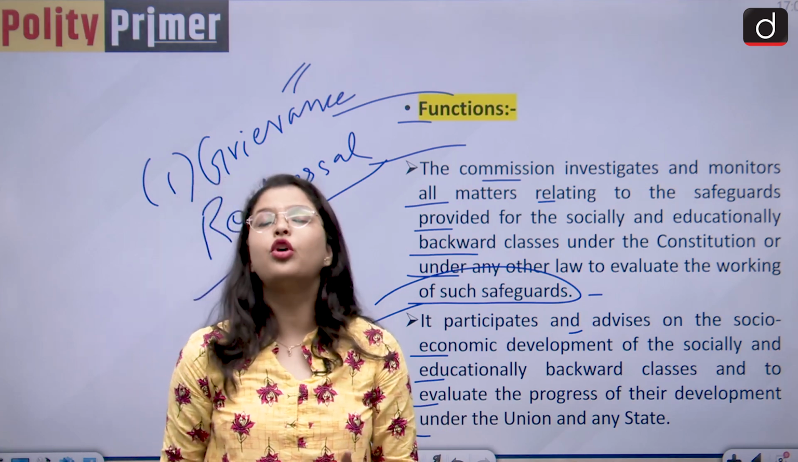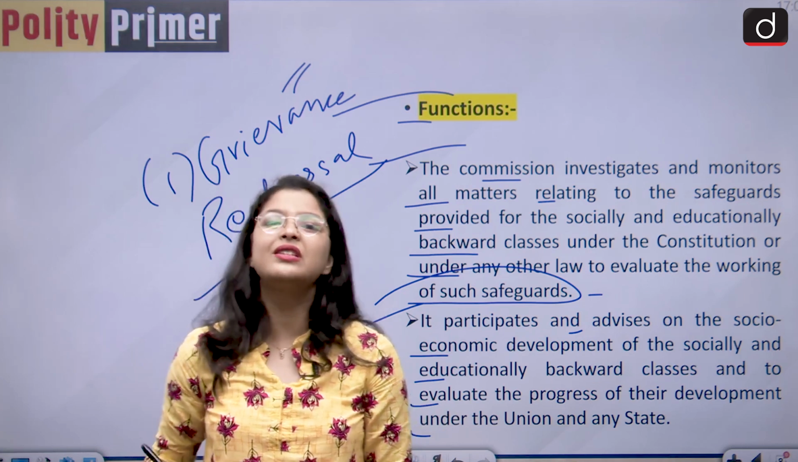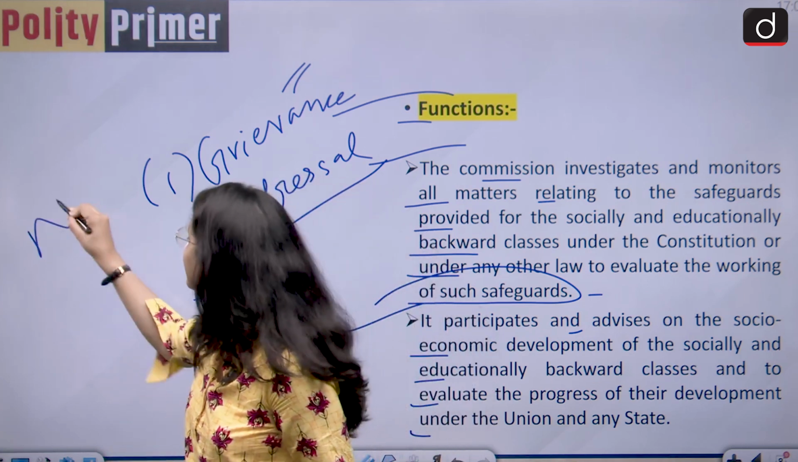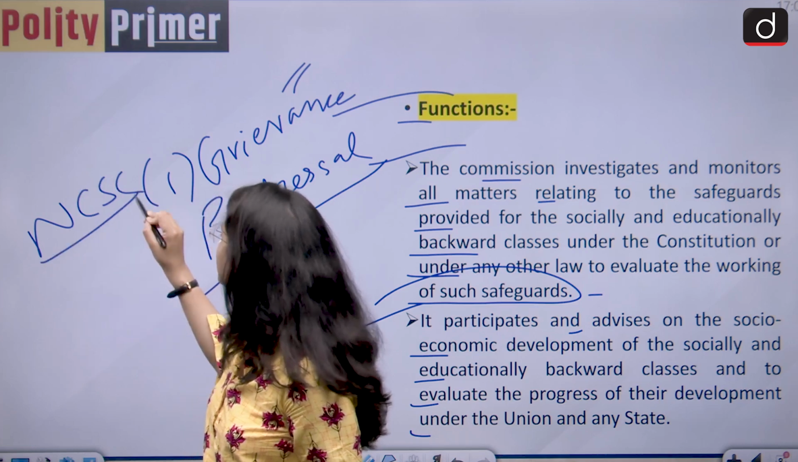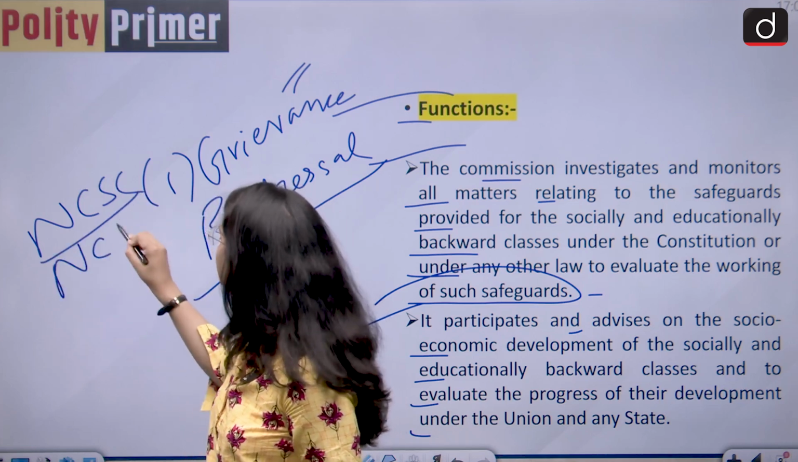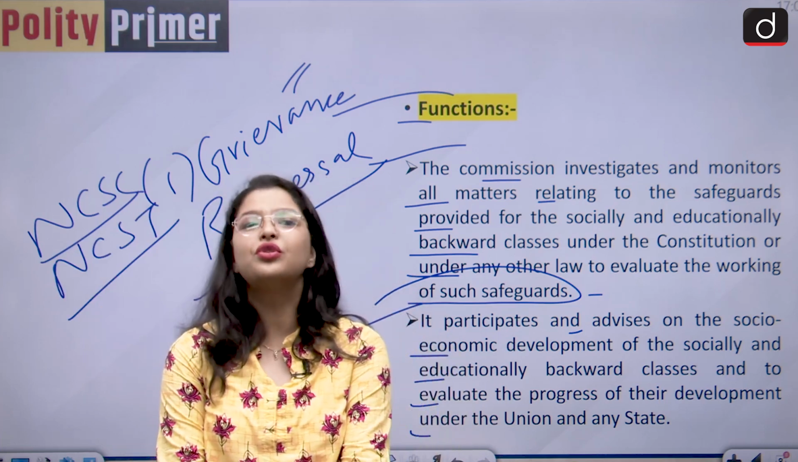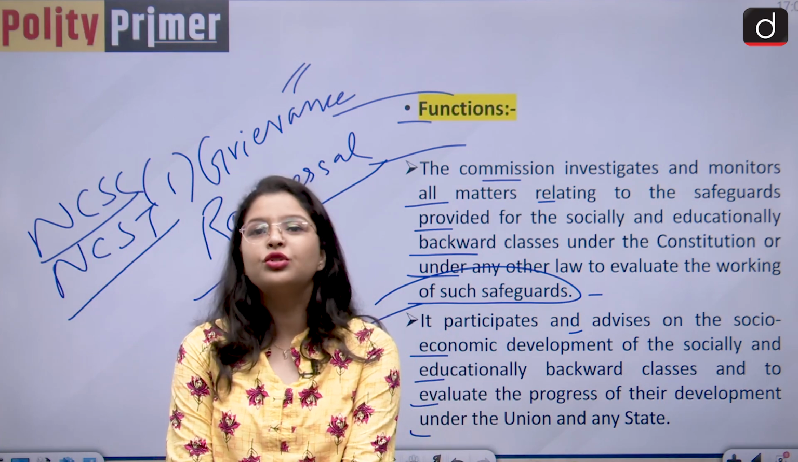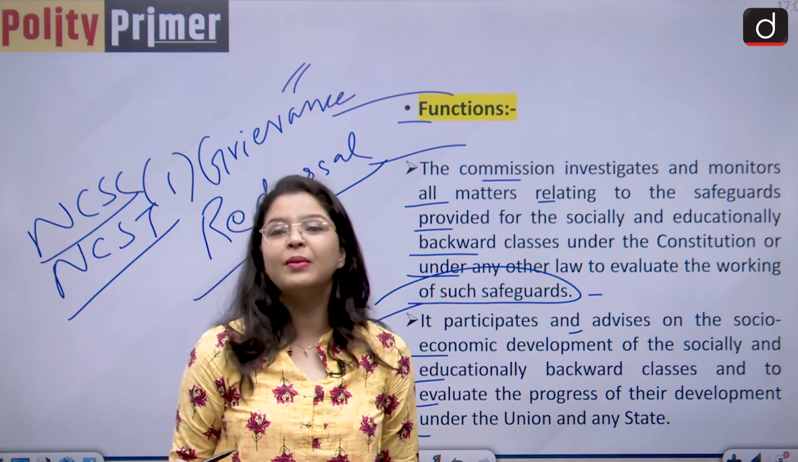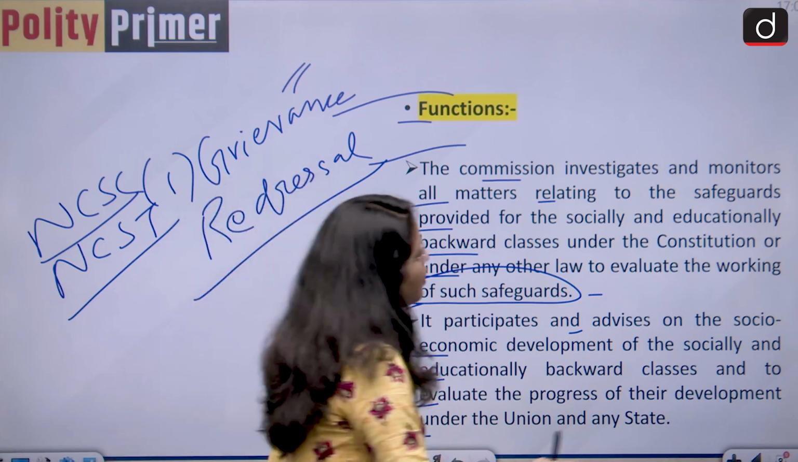So, are you able to recall something? Is this not very similar to the NCSC, that is the National Commission for Scheduled Castes, and the NCST, that is the National Commission for Scheduled Tribes? So yes, all of these constitutional bodies perform very similar functions in nature. Moving forward,